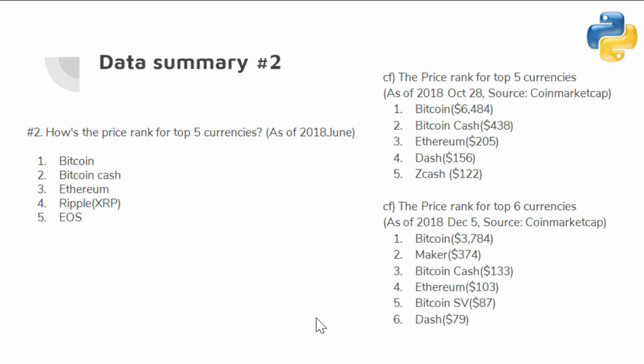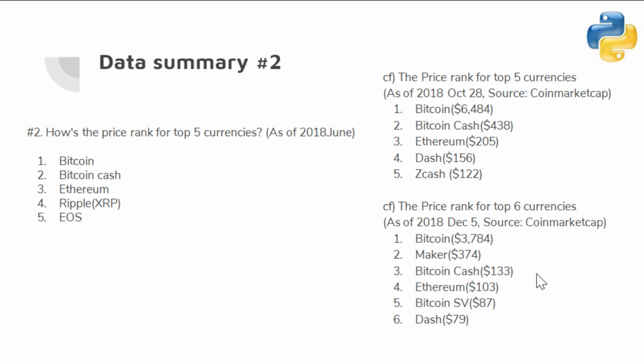The second question, how's the price rank for top currency? This is according to this data set as of 2018 June. The first is Bitcoin, second is Bitcoin Cash, third Ethereum, and fourth Ripple and EOS. And with my personal interest, I got the record for October 28, top 5. It was Bitcoin, Ethereum, Dash, and Zcash. So actually 4 and 5 was changed by price rank, and this is the latest.